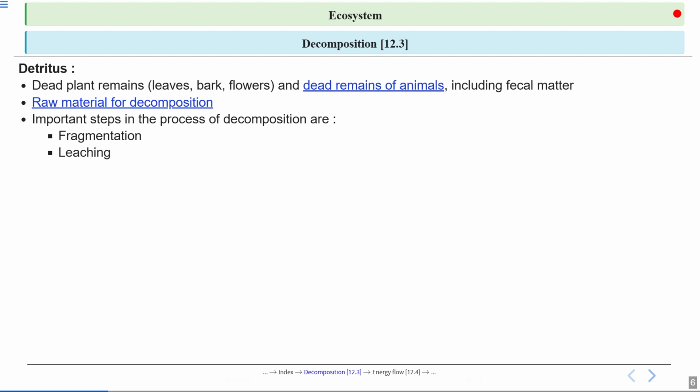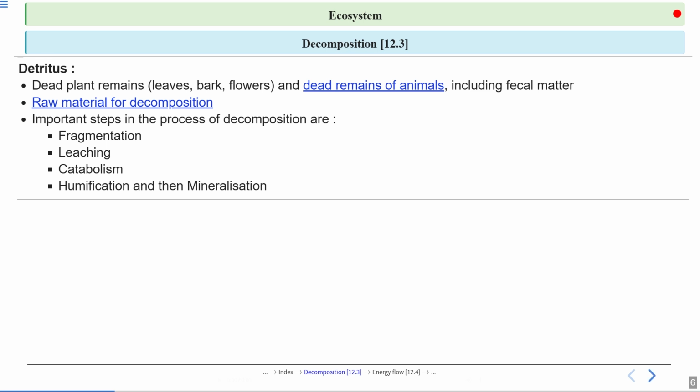Okay, next step is leaching. In this step, water moves through the detritus and dissolves the soluble substances, carrying them deeper into the soil. Next one is catabolism. Here microorganisms like bacteria and fungi break down the complex organic molecules in detritus into simpler compounds. The last steps are humification followed by mineralization. Humification is the formation of humus, and mineralization is when remaining organic matter is converted into inorganic nutrients like nitrates and phosphates that plants can absorb. We'll be talking about these steps in detail today.